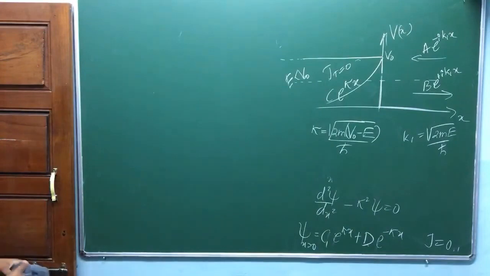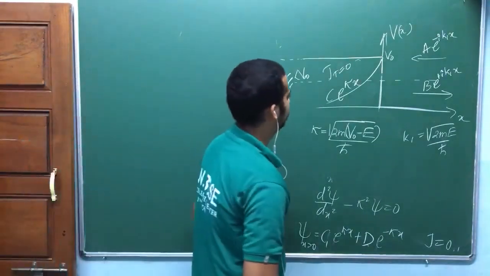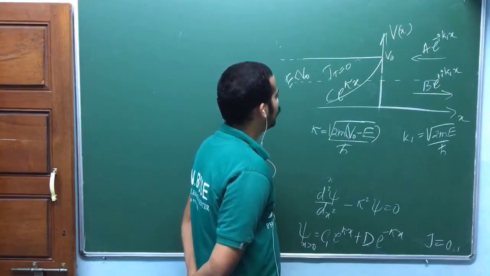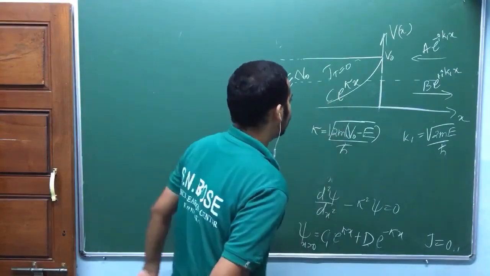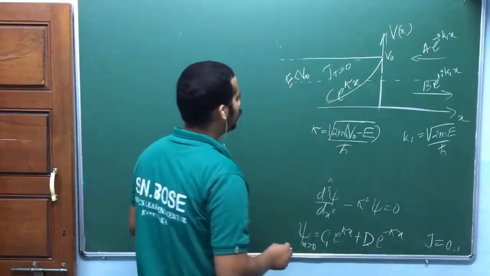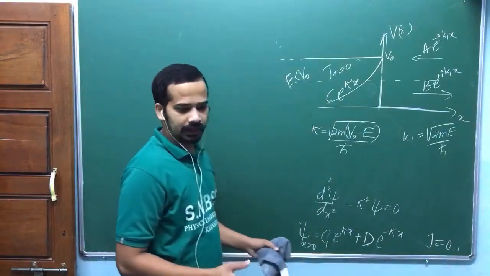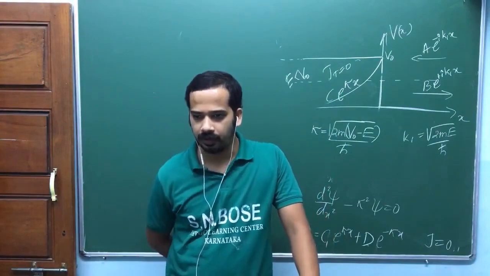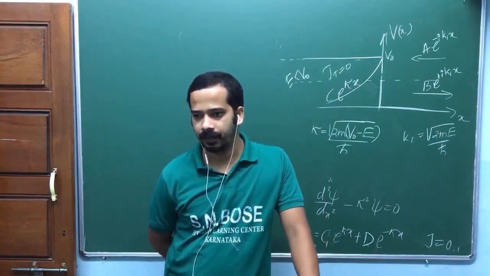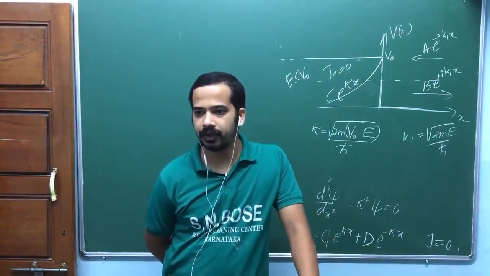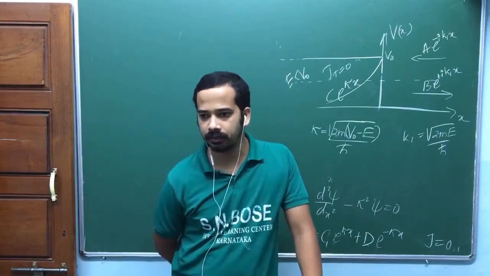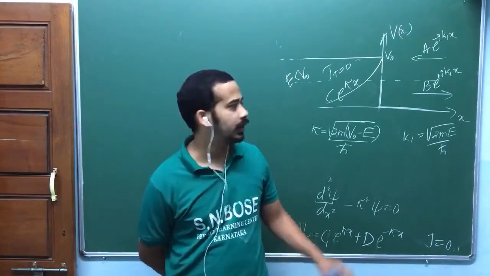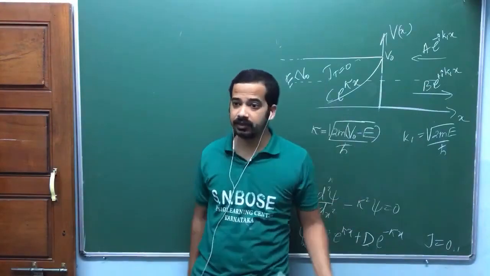If the particle exists in that kappa region, then why can it not have a de Broglie wavelength? Look here. De Broglie wavelength you can define only when kinetic energy is positive, am I right? You can define the momentum of a particle only when kinetic energy is positive, isn't it? This is the region which classically has negative kinetic energy, okay?